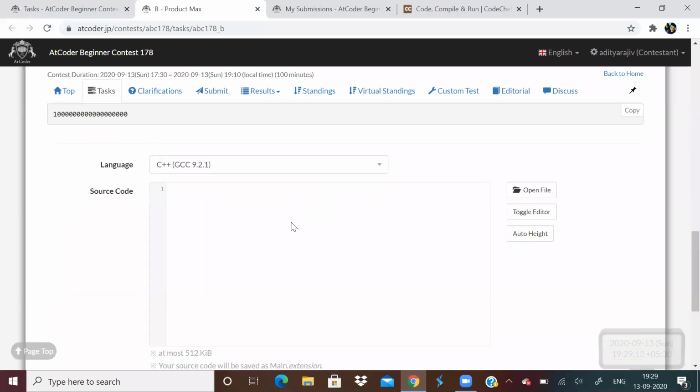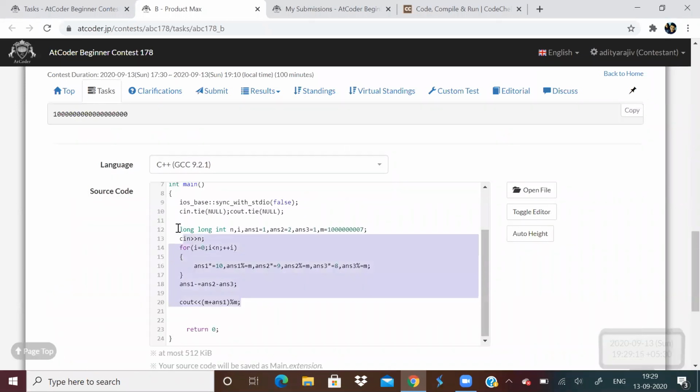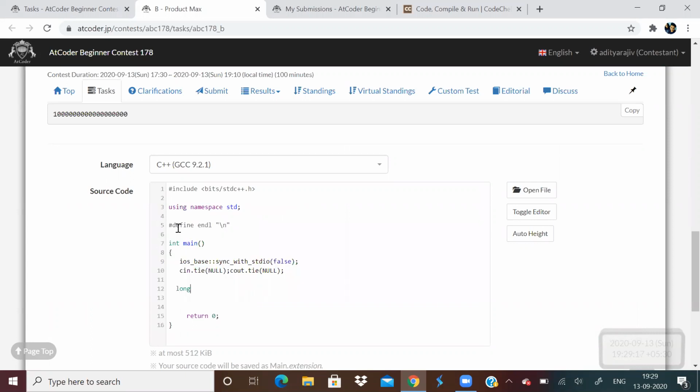And this one, problem B, I think this should be enough. Let's see if I'm right.